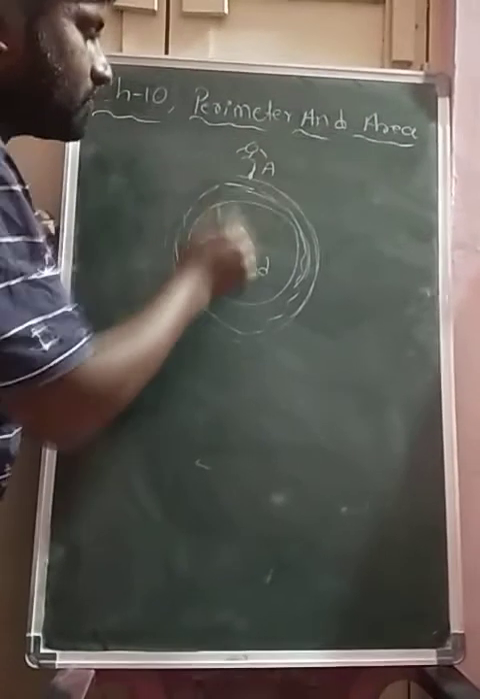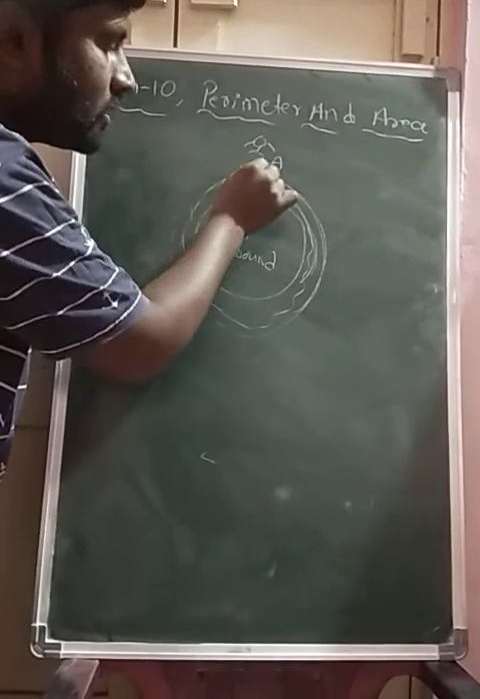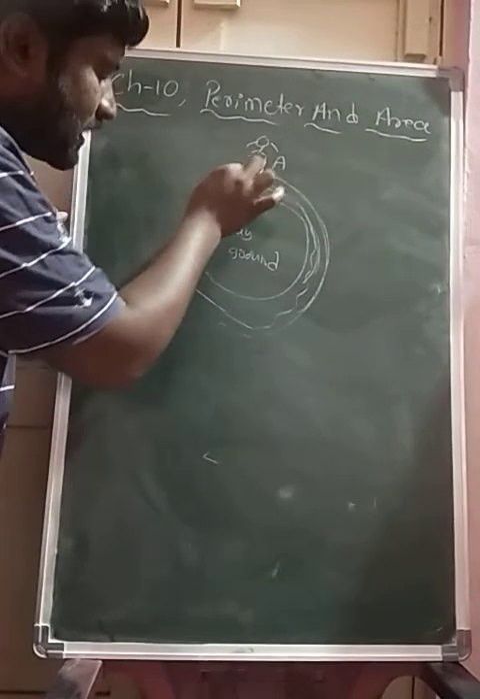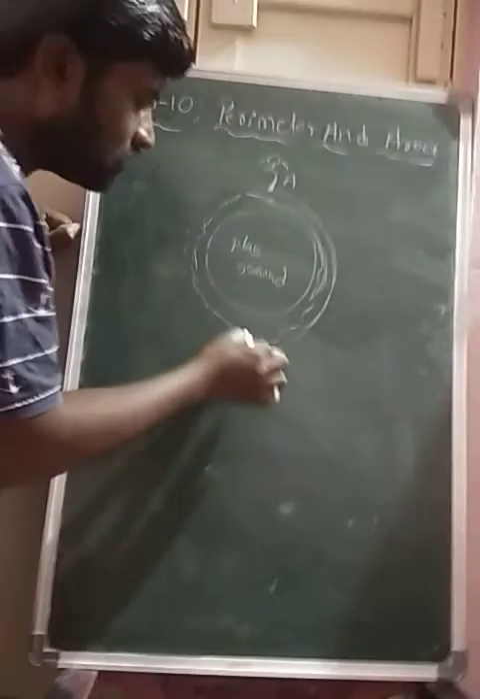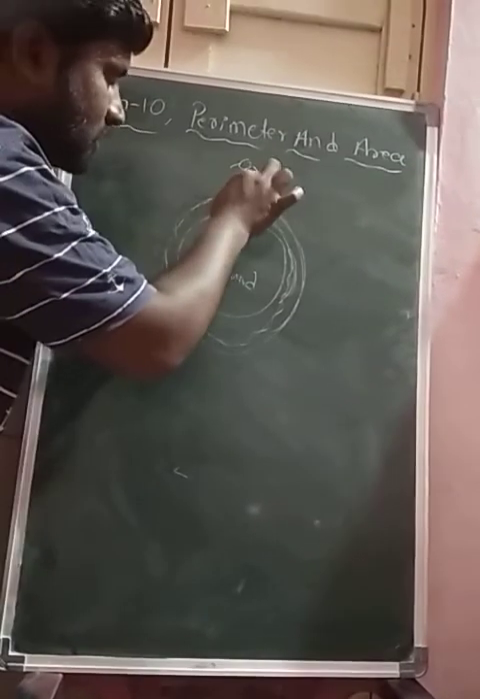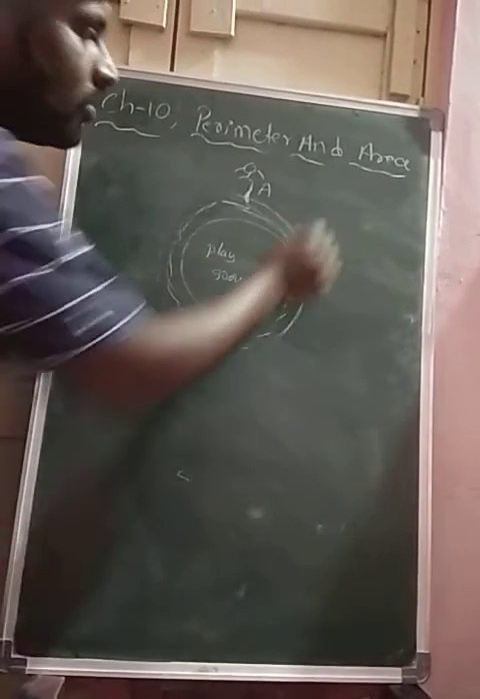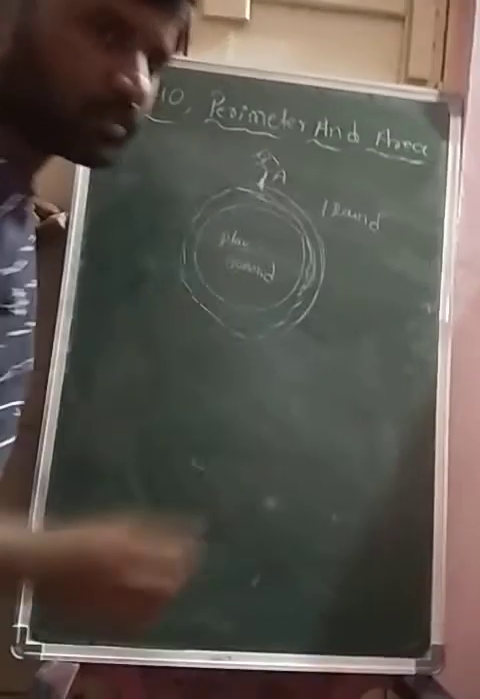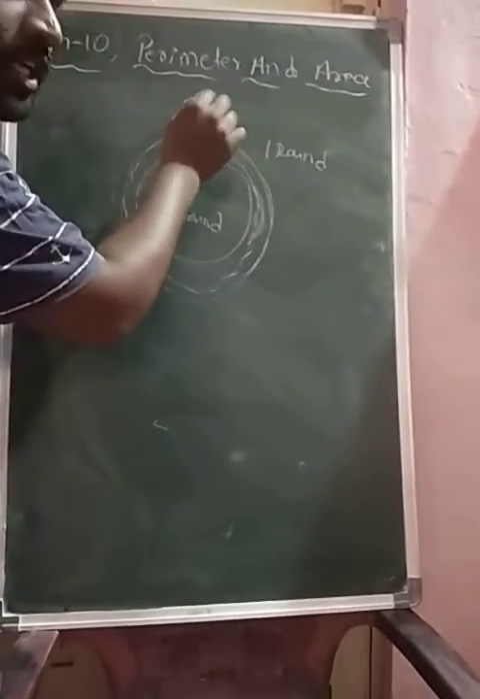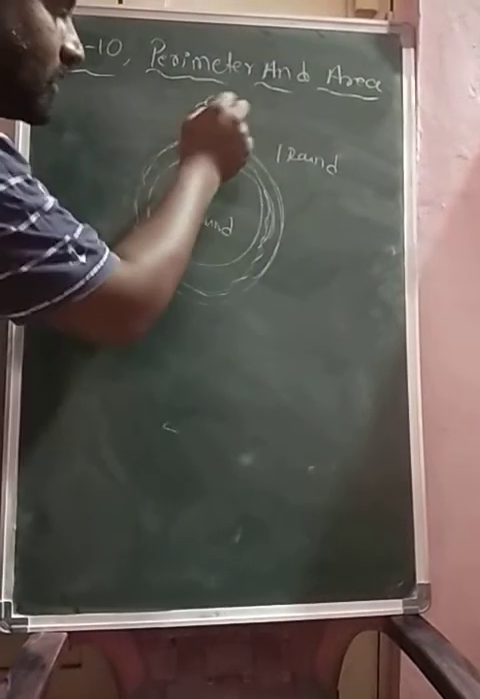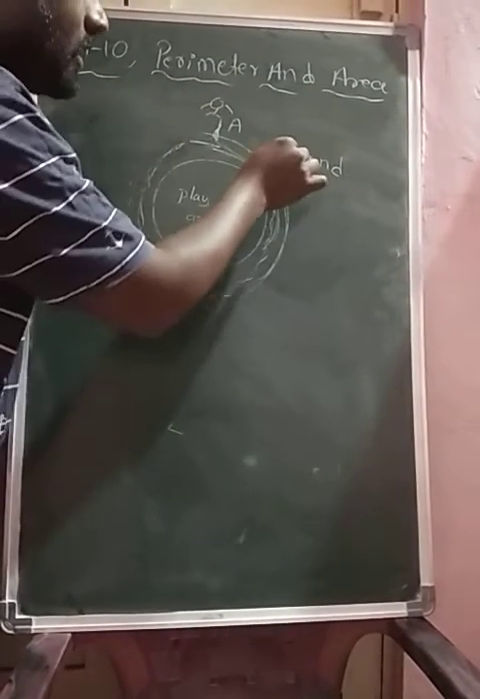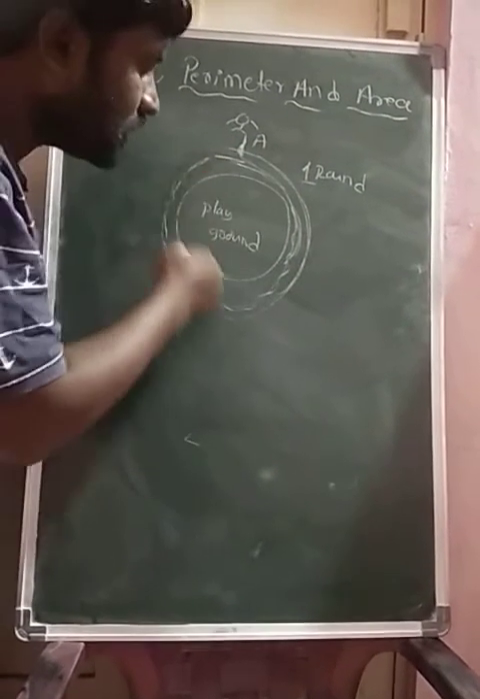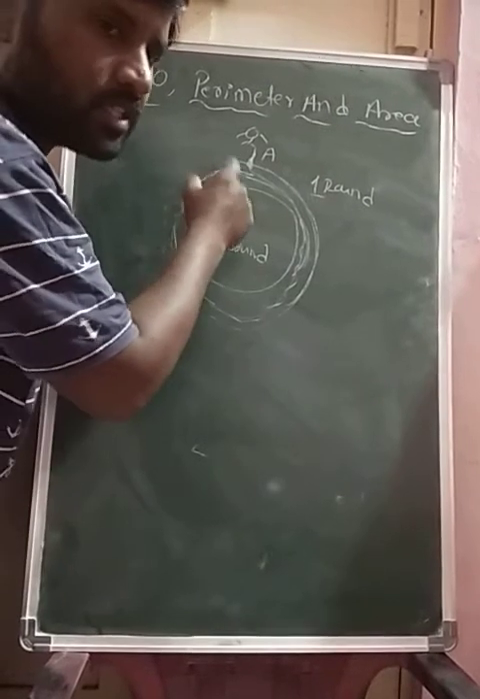A person is going to start from A, he is starting from A and moving like this, running or walking. Then he ends where he started and completes one round. He stopped there only. So he completely finished one round. So the distance or the length covered by the particular person is called what?